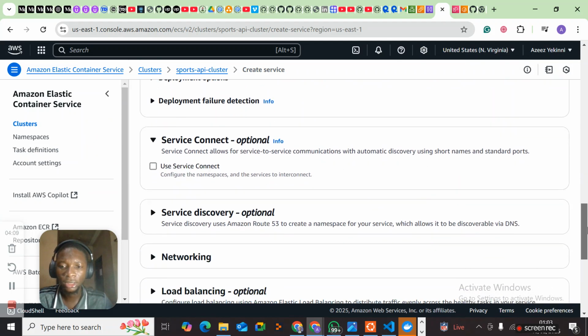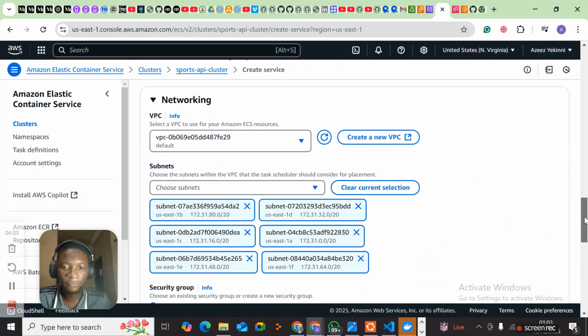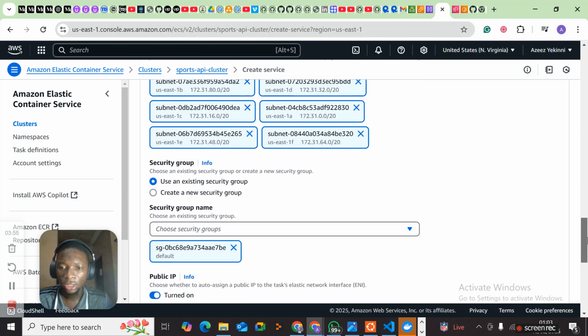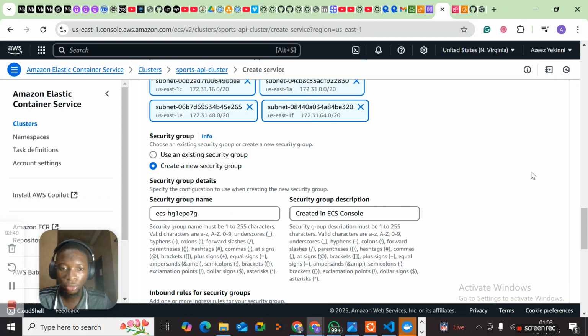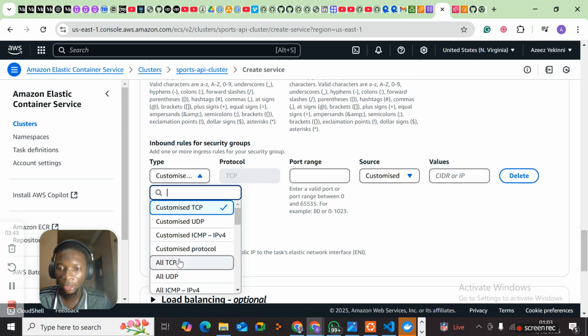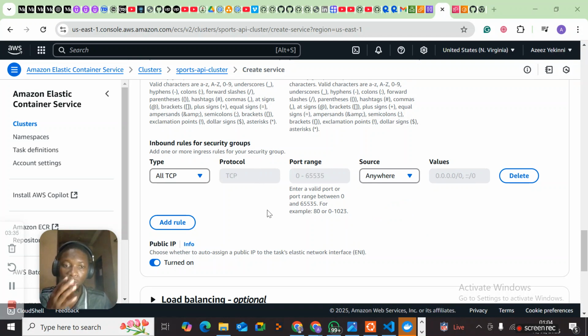Deployment, service connect, networking. So we'll be creating some networking here. We're using our default VPC, and we have 6 availability zones. I think for a service to work well it requires a minimum of 4 subnets, but here we have 6, which is okay. Security group, creating a new security group. Yes, we're using all TCP from anywhere. For this project we'll be using anywhere, just for this project, because normally you should not be using anywhere because of security purposes and the like.